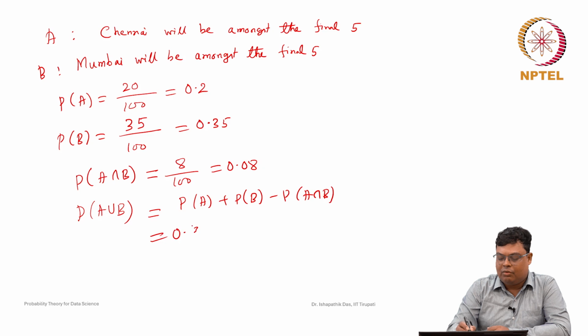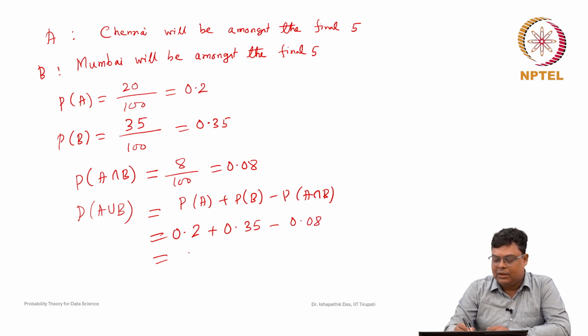This is 0.2 plus 0.35 minus probability of A intersection B, which is 0.08. So, we just have to simplify this, and it comes to 0.47.